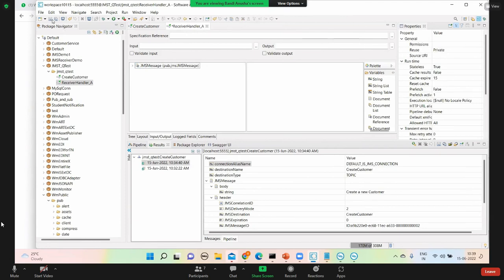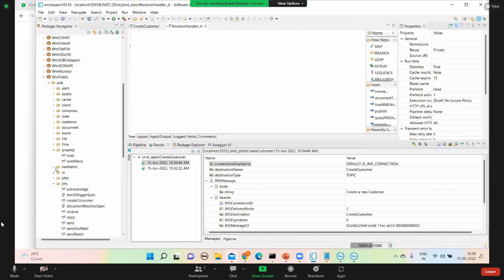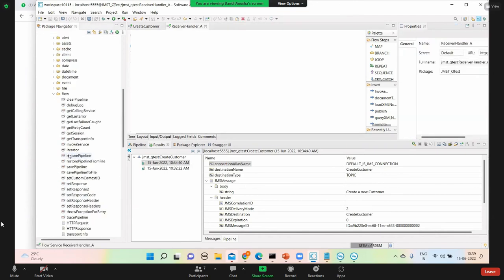This is the message. In the input that message is received, and what I will do is log a message saying received in receiver A. In the flow, some drag and drop here.